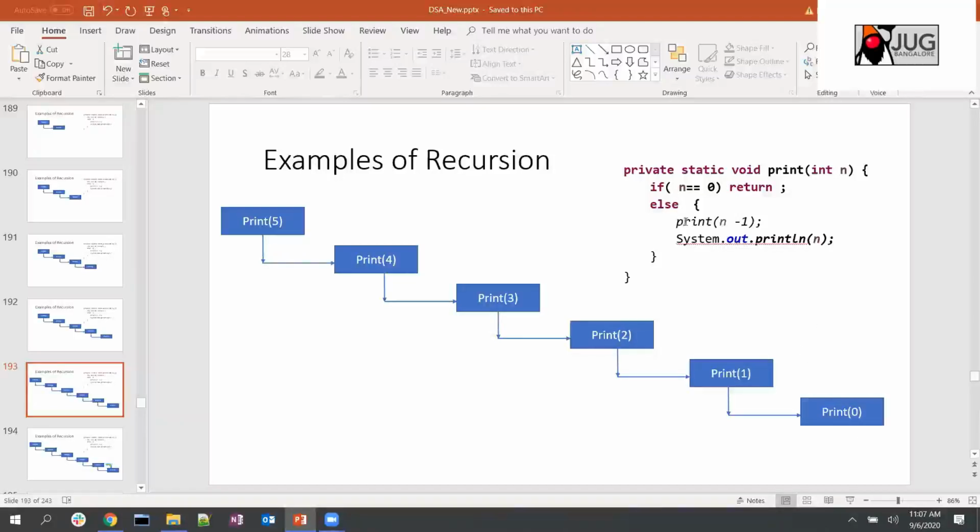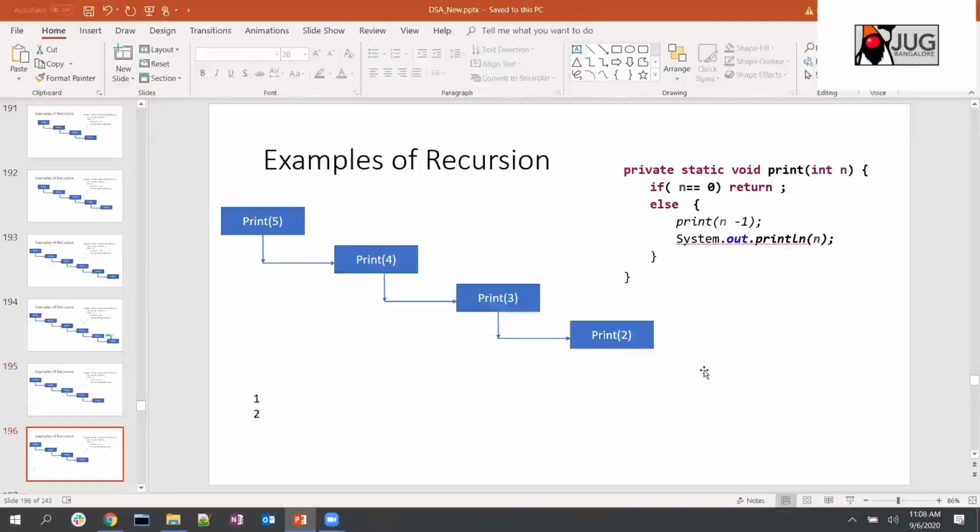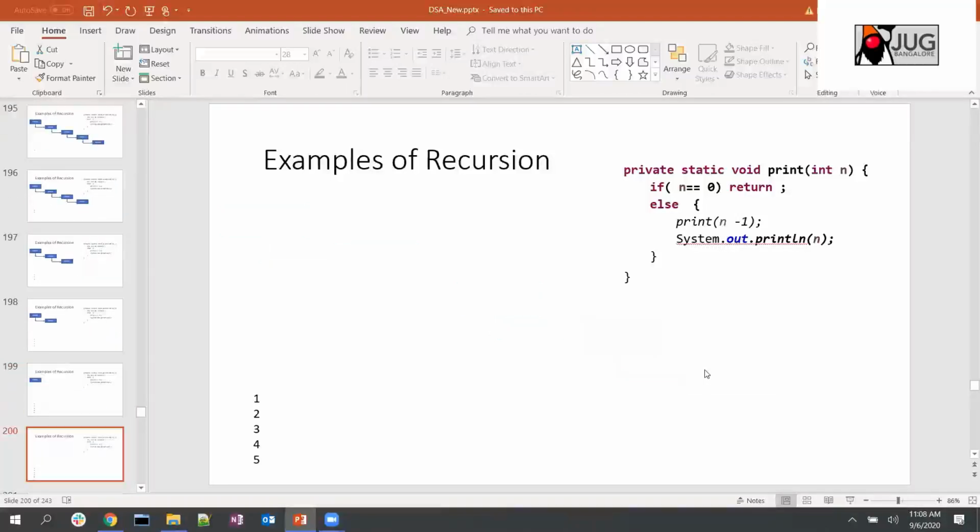But once this print 0 callback comes back, it returns back to the parent. So we print the n value. When the n value is 1 here, it returns, and then print 1 is already printed for that. Similarly 2, 3, 4, 5, it goes like that.